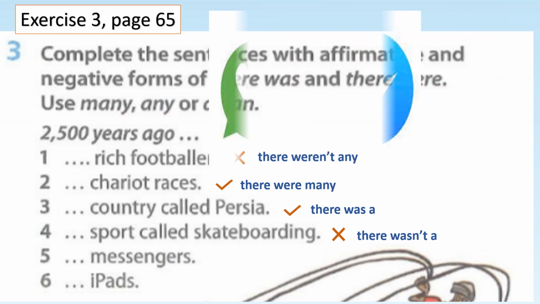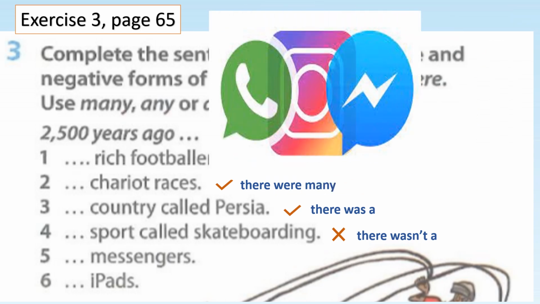Number 5. Messengers. These are modern messengers. You have WhatsApp, Telegram, all this. But in those years, 2,500 years ago, any messengers? Yes, they used birds, for example. Okay. So messengers is in plural with the S. So you use there were many.